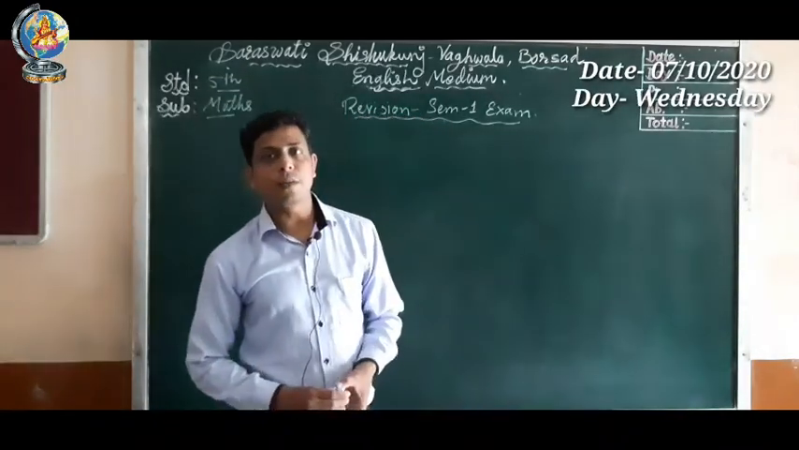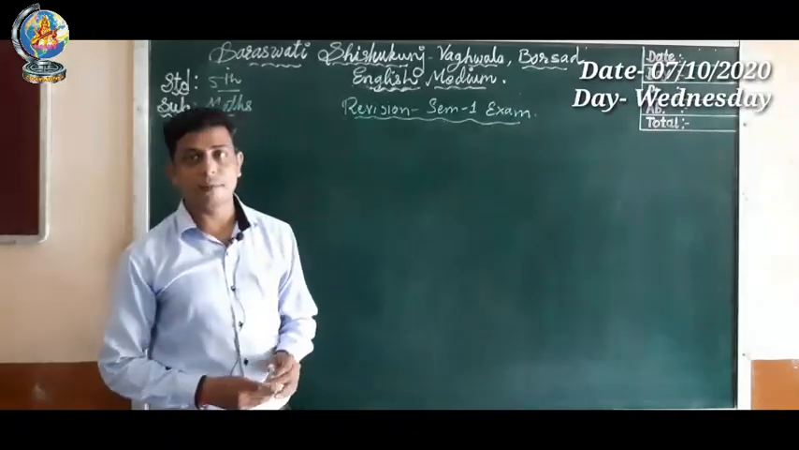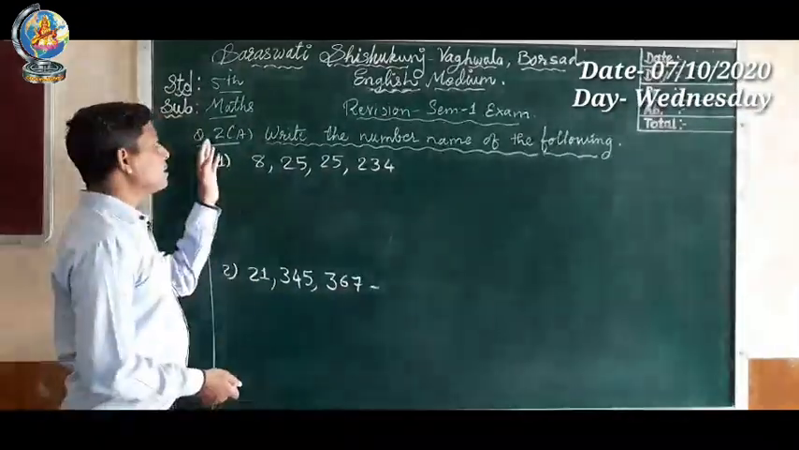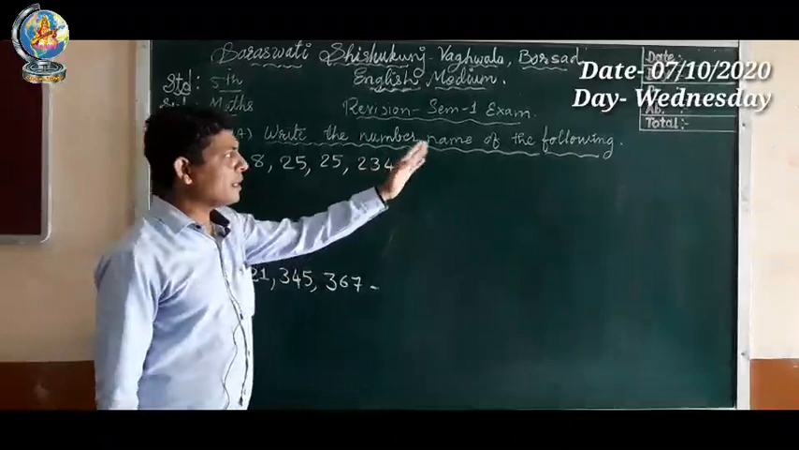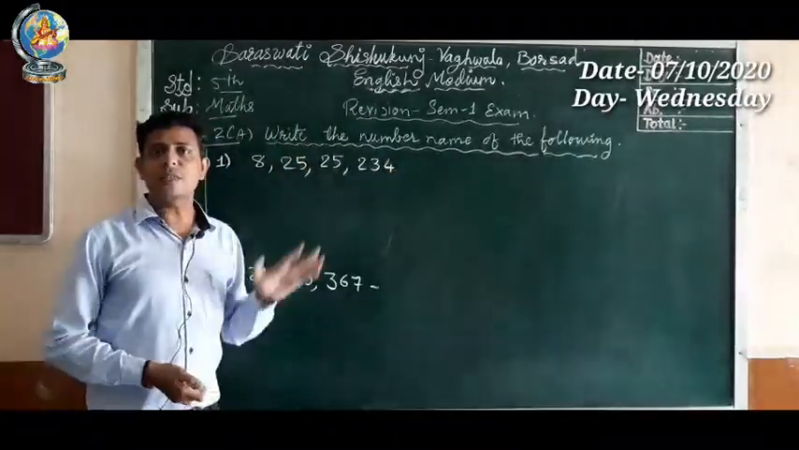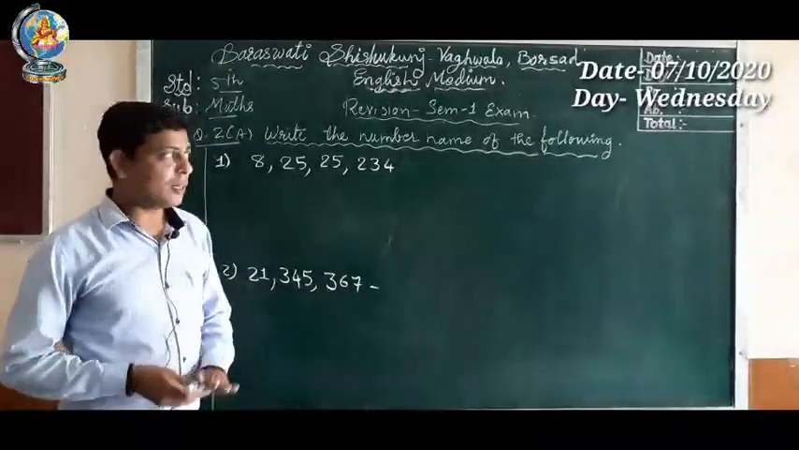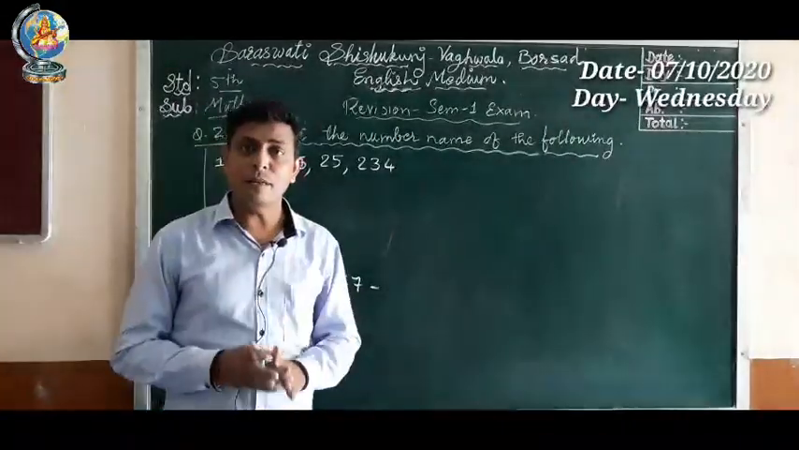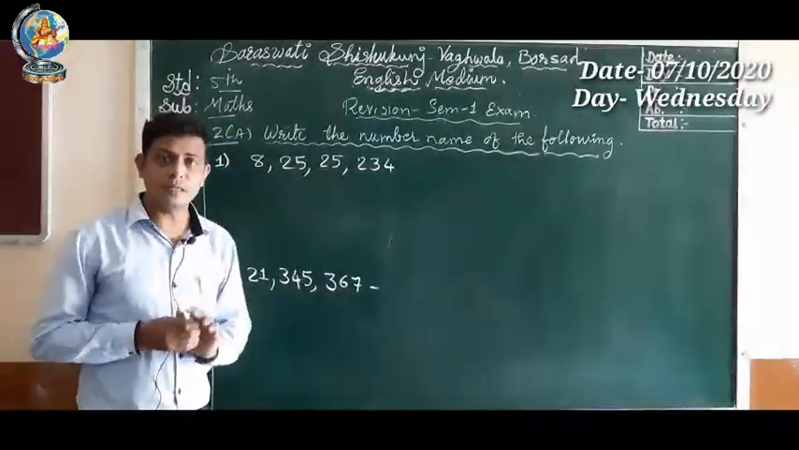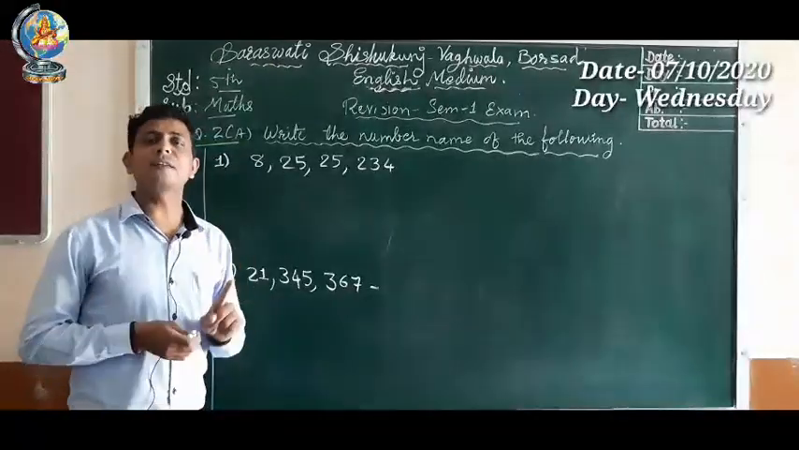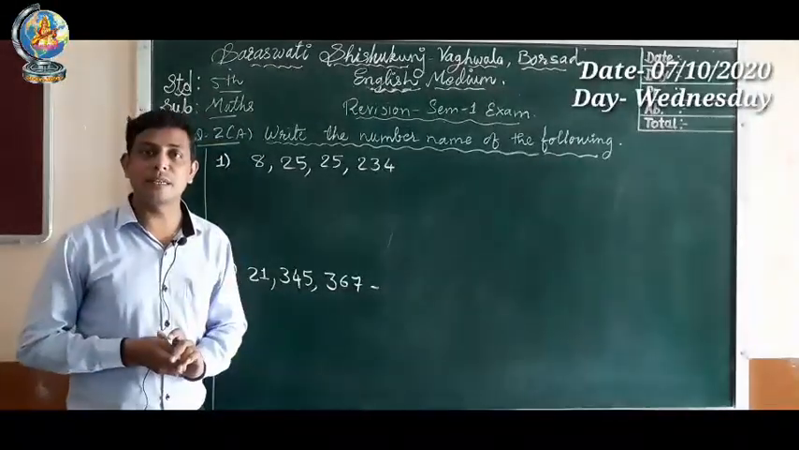Today we are going to do revision of semester 1 exam. Okay, let's start with question number 2a. Write the number name of the following. In this question you have to write the number's name. In chapter number 1 we learn the number system, Indian numbering system and international numbering system.